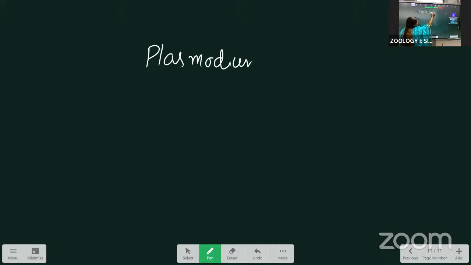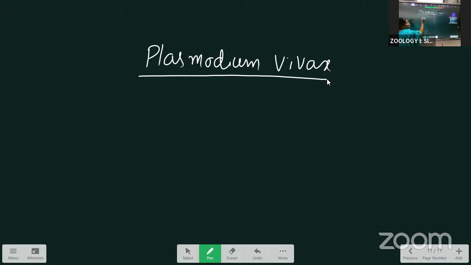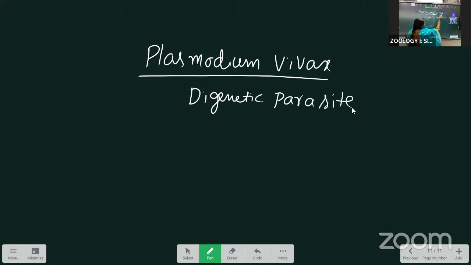Next parasite, Plasmodium vivax. This Plasmodium vivax belongs to the protozoa, and it completes the life cycle in two hosts. That's why it is called a digenetic parasite. It completes the life cycle in two hosts, that's why we call it digenetic.